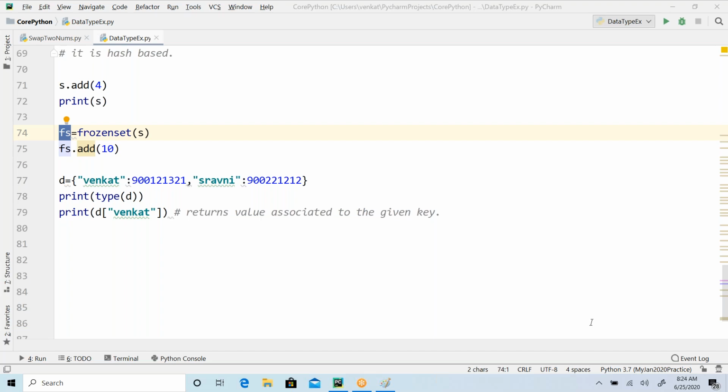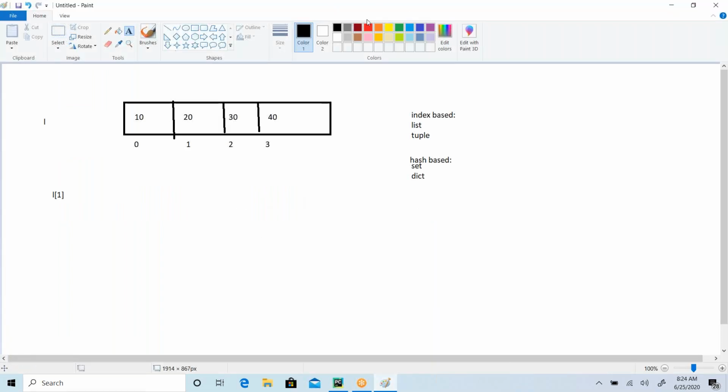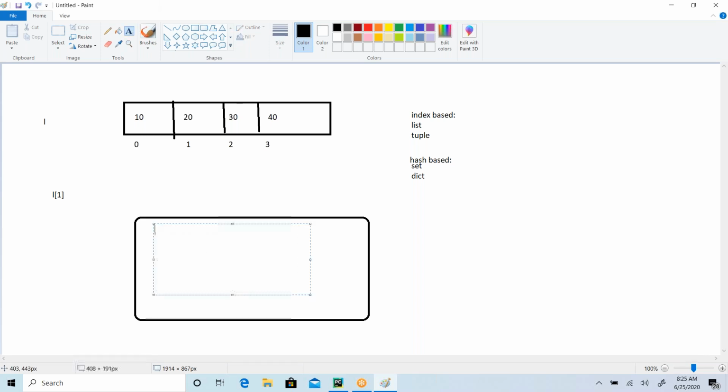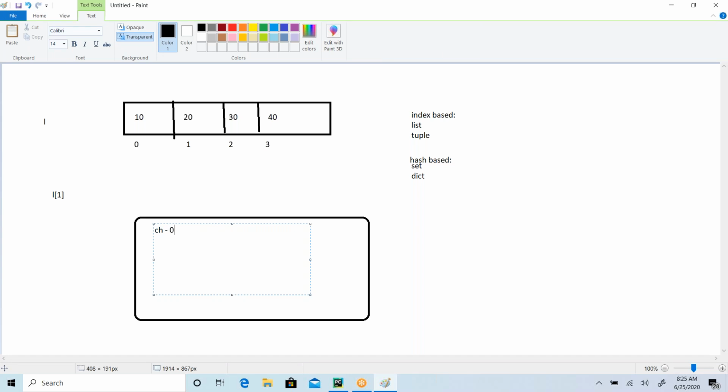So what is meant by hashing? Hashing is something like, not index, guys. Maybe it takes time to explain, but I have a separate session for that. But for now, just imagine that you have a textbook where you have multiple chapters, right? Chapter 1, chapter 2, like this you have n number of chapters. Say you have 20 chapters, right? Now I have asked you to go through chapter number 5. Then what do you do?